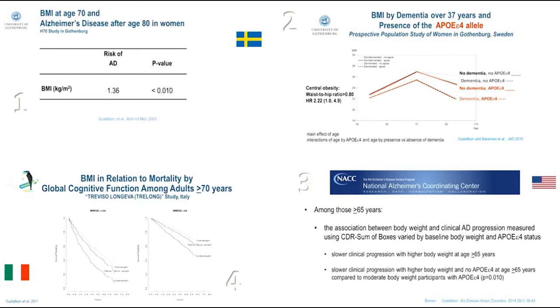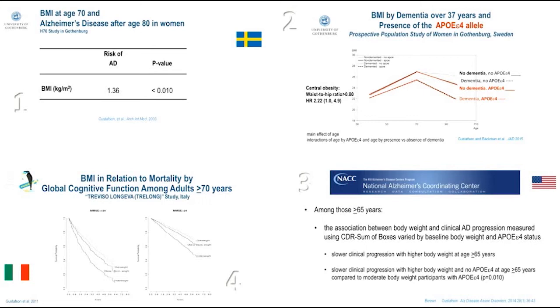We went on to replicate similar aspects of that in the National Alzheimer's Coordinating Center database, and we found that among those individuals as a clinical cohort who were at least age 65 at baseline, those who had a little bit higher body weight and lacked the ApoE4 allele progressed more slowly to the development of Alzheimer's disease. And finally, in the lower left-hand corner, we looked at the role of overweight and obesity in relationship to mortality in an Italian cohort.